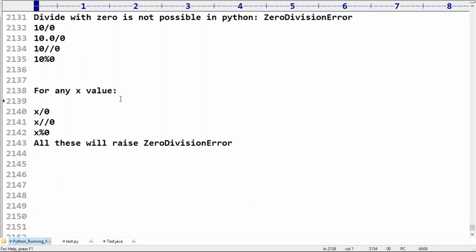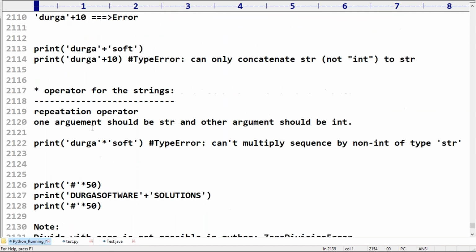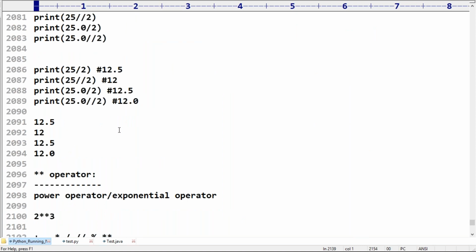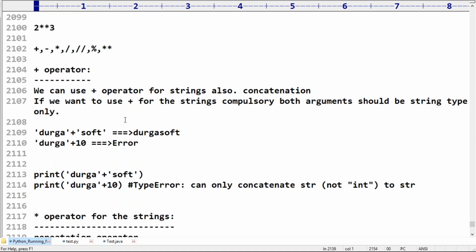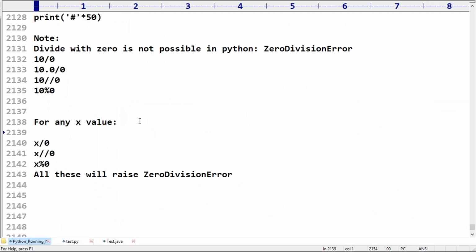Rupesh, unary operators will also be discussed. We covered only arithmetic operators; there are still multiple operators, and I will discuss the remaining ones there.